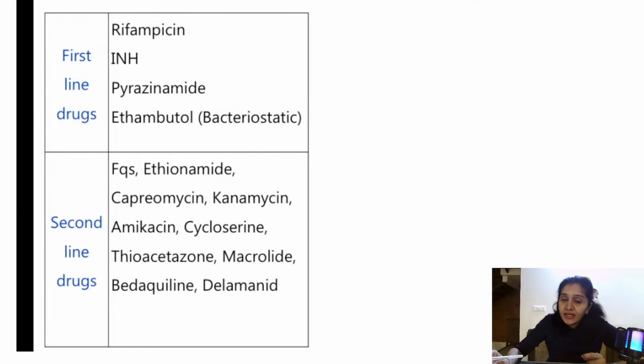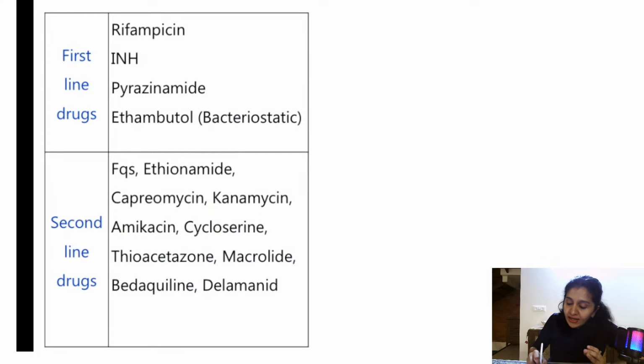Okay, so let us understand the different types of resistance. In case of tuberculosis, first of all, there are 2 lines of drugs. First line drugs: rifampicin, isoniazid, pyrazinamide and ethambutol. Streptomycin has been removed because it is ototoxic. Ethambutol is bacteriostatic, that is, it inhibits the growth. All the others are bactericidal, they kill the Mycobacterium tuberculosis organisms.